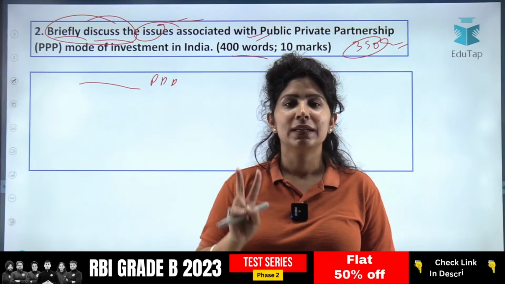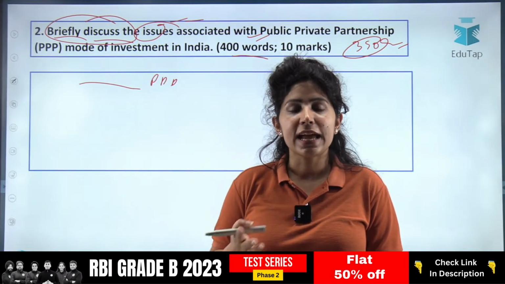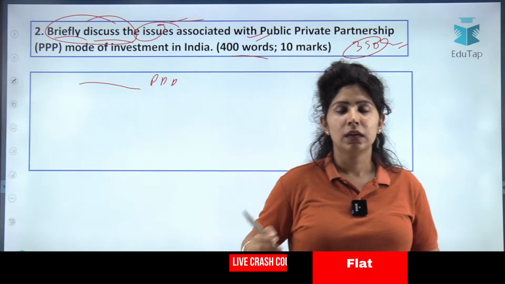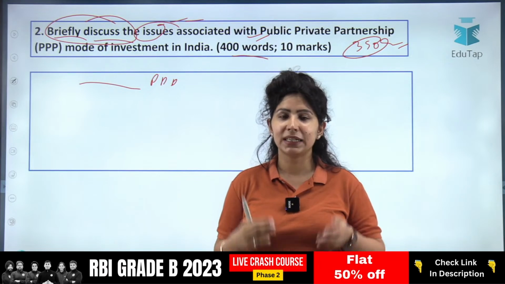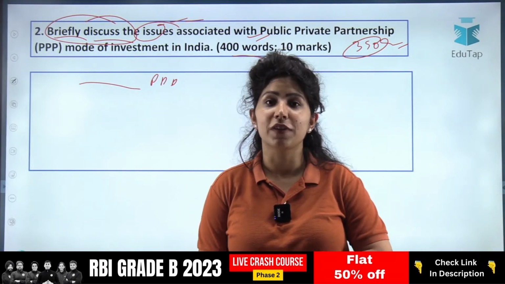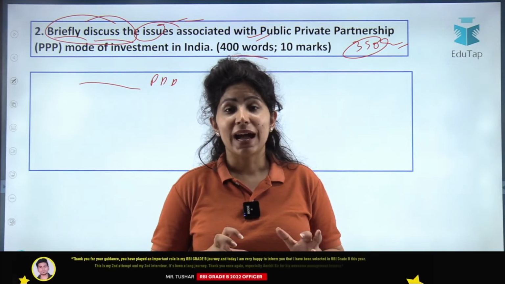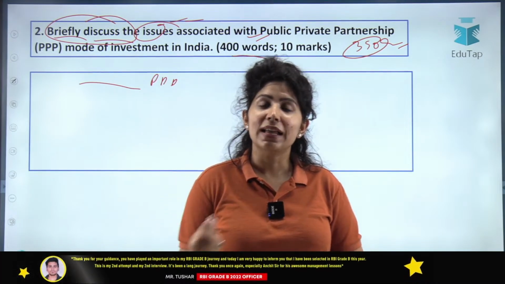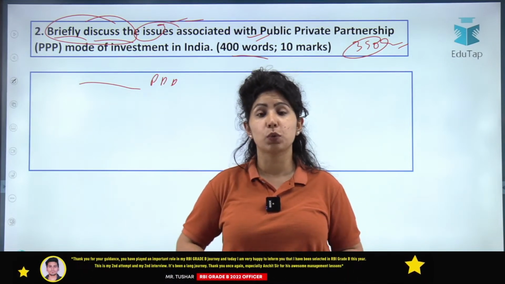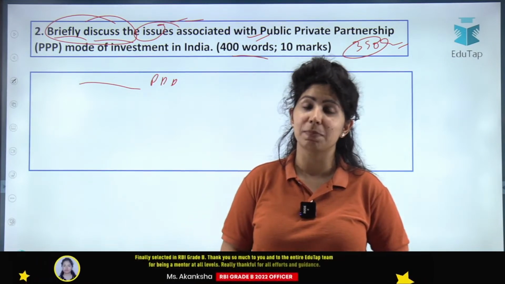First thing. Second, there were a lot of issues regarding public-private partnership in India 5 years ago. But as of now, according to the budget and various steps, many issues are not as bad as they were earlier. In fact, the government is pushing towards more and more public-private partnership in the country.